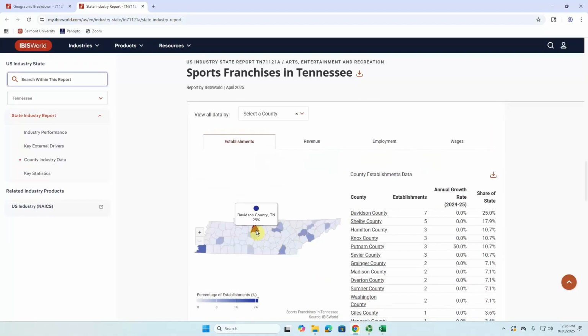So probably not too big of a surprise that Nashville and Memphis and those counties right there are generating the most establishments within this industry. But something just very helpful if we want to break that down a little further and get some more local information.